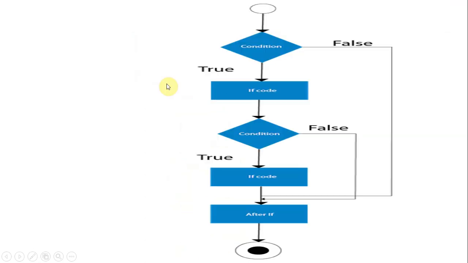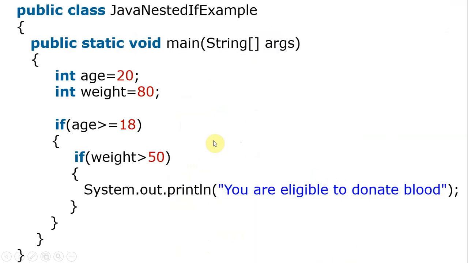That is actually represented in the flow chart. Okay, example: int age equal to 20 and weight equal to 80. If age is greater than or equal to 18, 20 is greater than 18, that is okay.